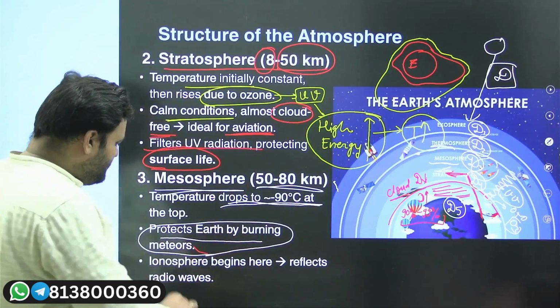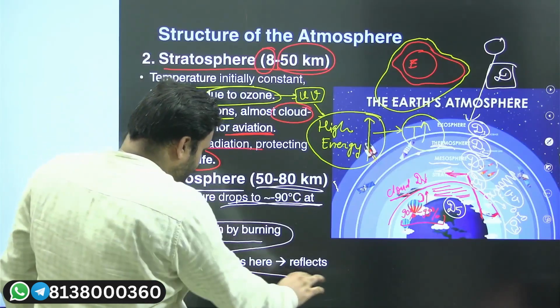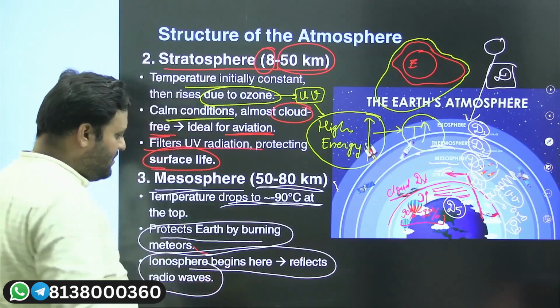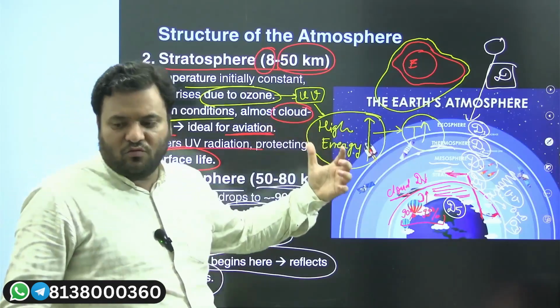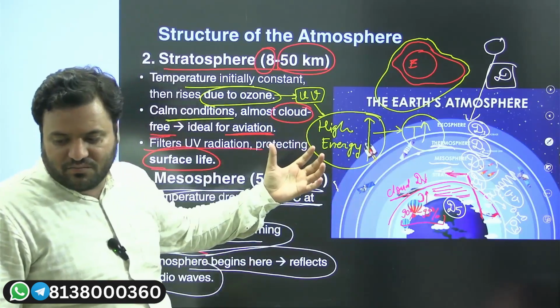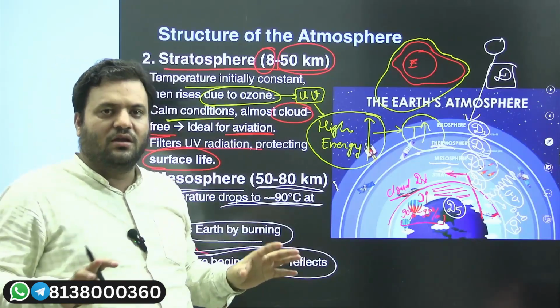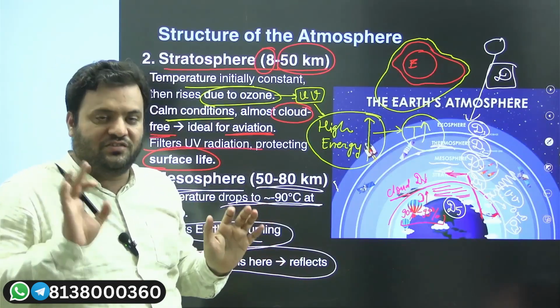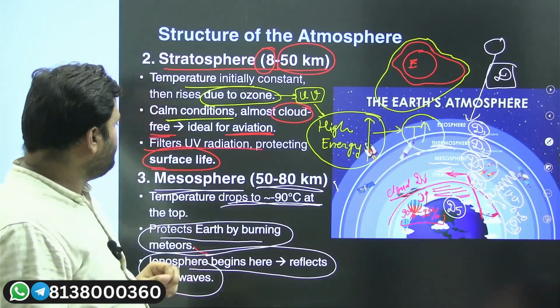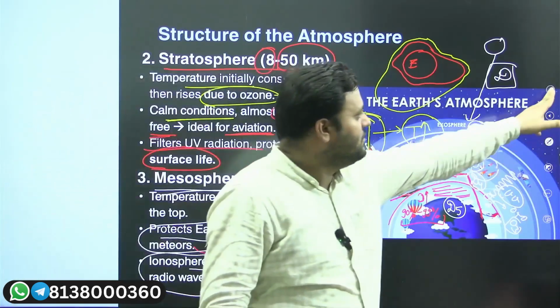And for the mesosphere itself, there is a beginning of ionosphere. And we will see what is the role of ionosphere. Ionosphere is responsible for reflecting the radio waves in order to foster the radio wave communication on earth's surface.